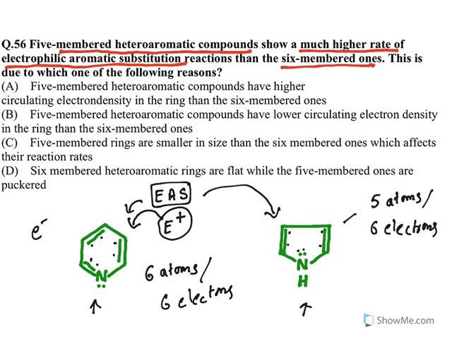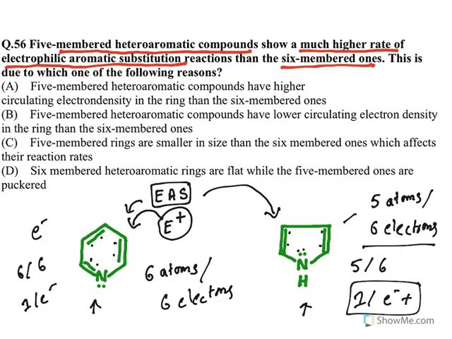Now look at them. In the case of a 6-membered ring, 6 atoms are sharing 6 electrons. So every atom has 1 electron availability. In the case of 5-membered rings, 5 atoms are sharing 6 electrons. So every atom has more than 1 electron availability. If more electron availability is there, electrophilic aromatic substitution occurs easily. So that is what the question is about. The question asks, the electrophilic aromatic substitution reaction has a much higher rate in 5-membered rings than 6-membered. Why?